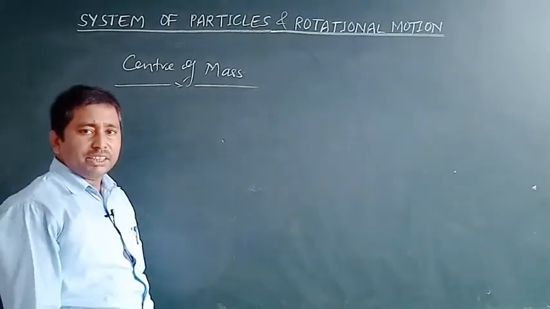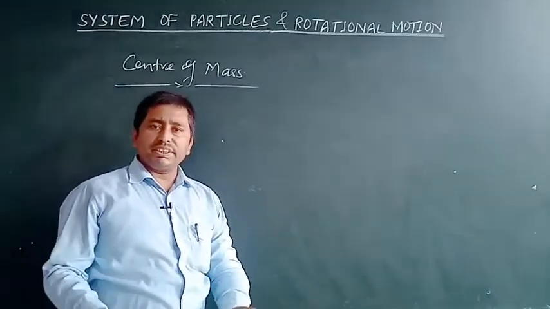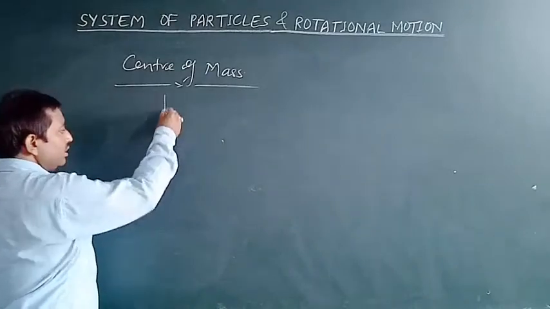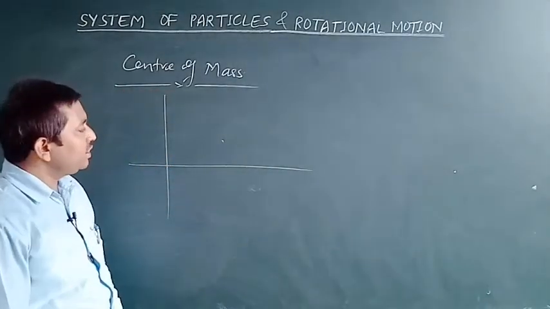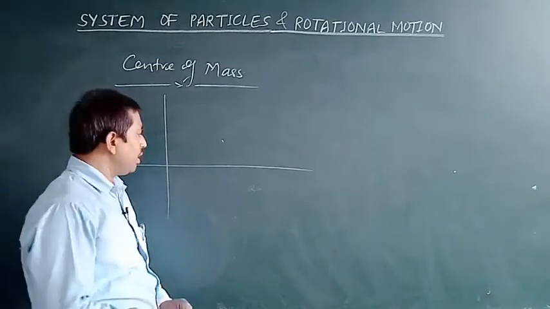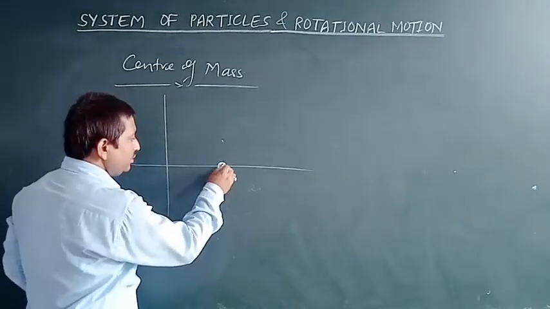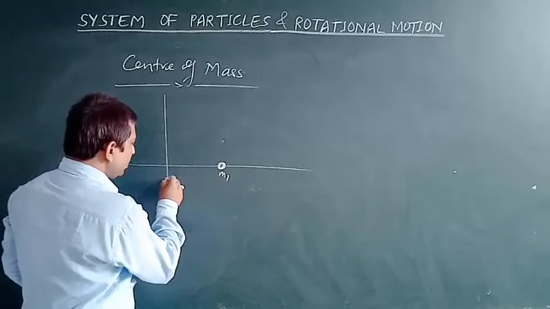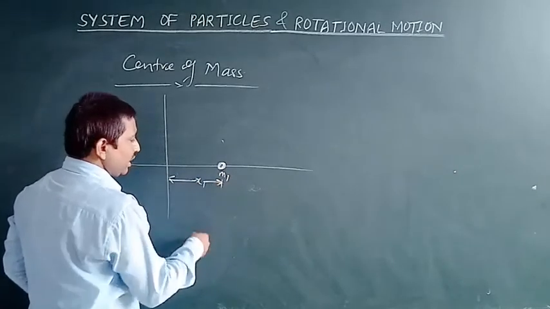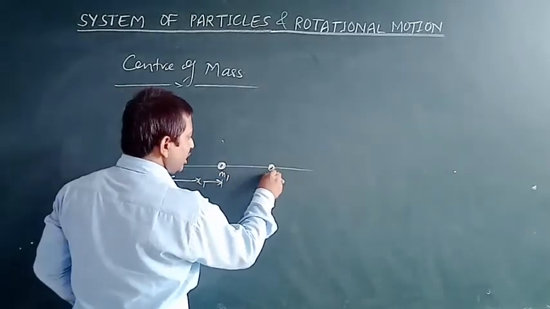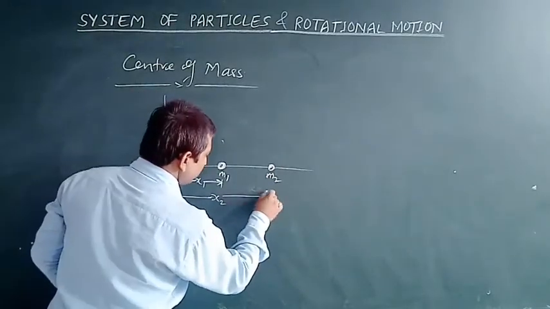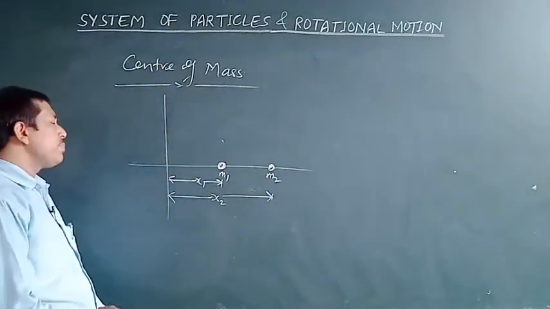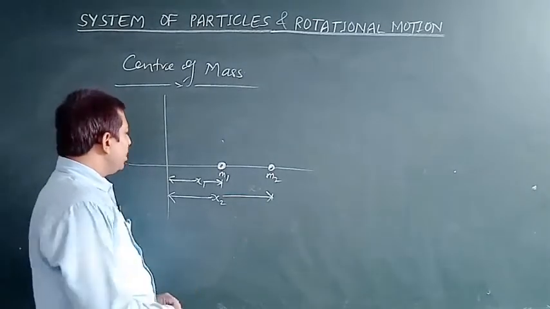To understand the center of mass simply, let us consider this xy coordinate system and two particles: mass m1 placed at a displacement x1 on the x-axis, and m2 placed at a position x2 on the x-axis.